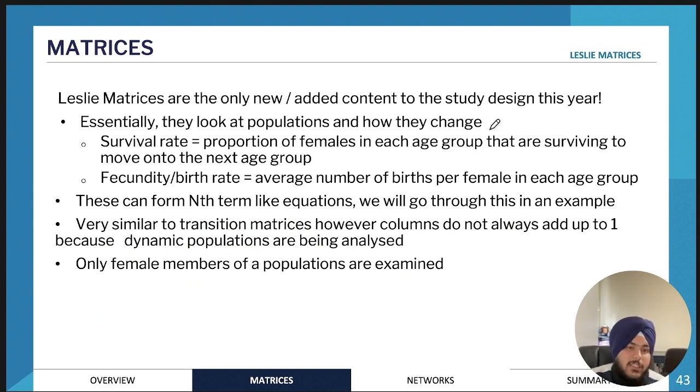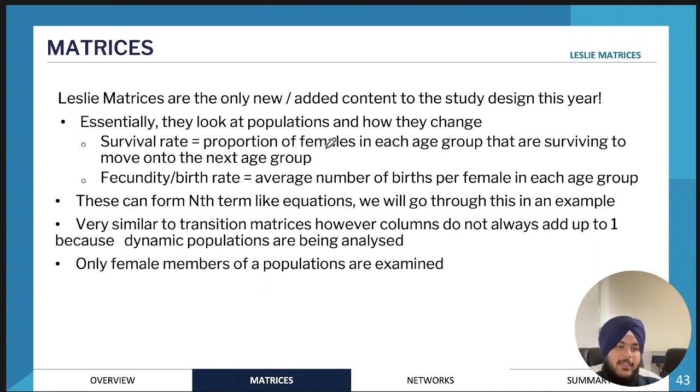Okay, so now we'll move on to Leslie matrices. Leslie matrices are the only new and added content to the study design. They're essentially the same thing as transition matrices. It's just that the way that you would use them is a little bit different, and also what they represent is a little bit different.